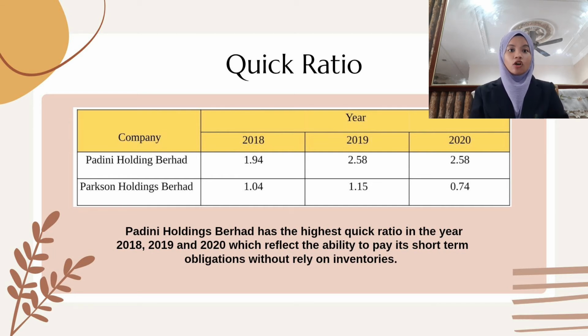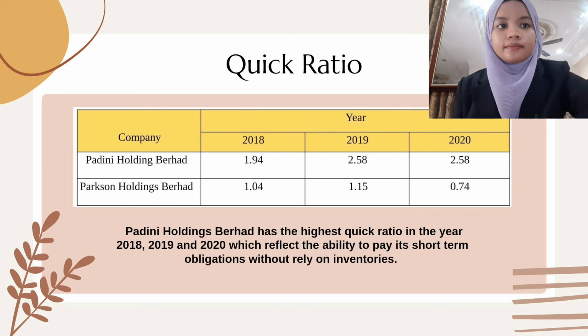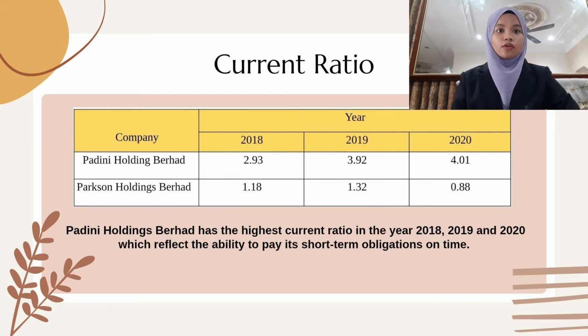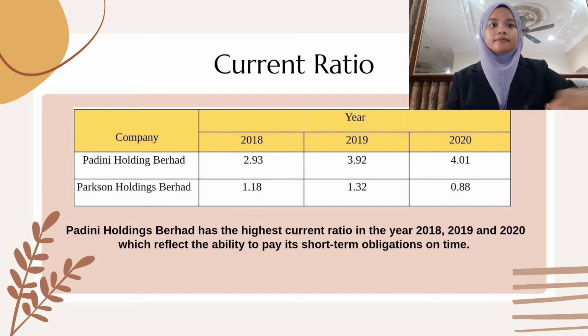For the quick ratio, Padini Holdings Berhad has the highest quick ratio in the years 2018, 2019 and 2020, which reflects the ability to pay its short-term obligation without relying on inventory. Second is the current ratio. For the current ratio, Padini Holdings Berhad has the highest current ratio in the years 2018, 2019 and 2020, which reflects the ability to pay its short-term obligation on time.